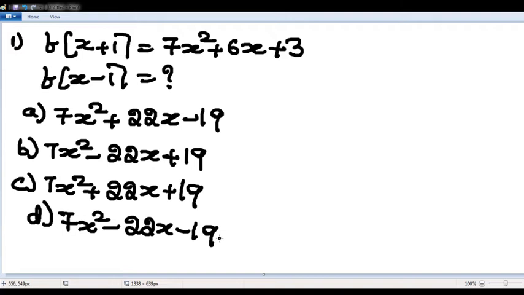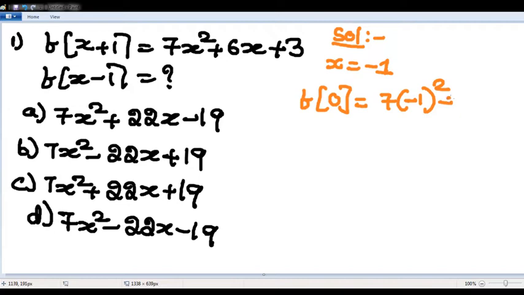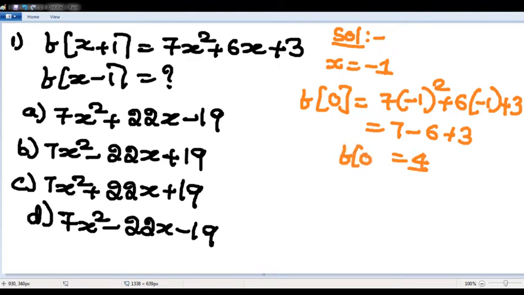F of x plus 1 equivalent to 7x square plus 6x plus 3, f of x minus 1 equivalent to... Half a page solution is there in one of the mocks. Now look at Anil Nair's way of solving. Put x equivalent to minus 1. If I put x equivalent to minus 1, plus 1 is 0. So this will become 7 into minus 1 square, 6 into minus 1 plus 3. So it is 7 minus 6 plus 3. 7 minus 6 is 1, 1 plus 3 is 4. F of 0 is 4.